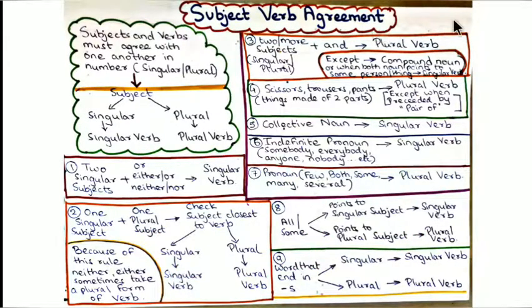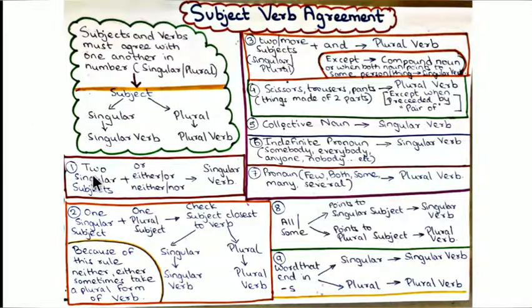Subject verb agreement. What do we actually mean by subject verb agreement? Subject and verbs must agree with one another in number, that is singular or plural. This means that if the subject is singular, the verb used should be in singular form. When the subject is plural, the verb to be used is in the plural form. Okay, this is what is meant by subject verb agreement. Let us see some of the basic rules of using this concept.